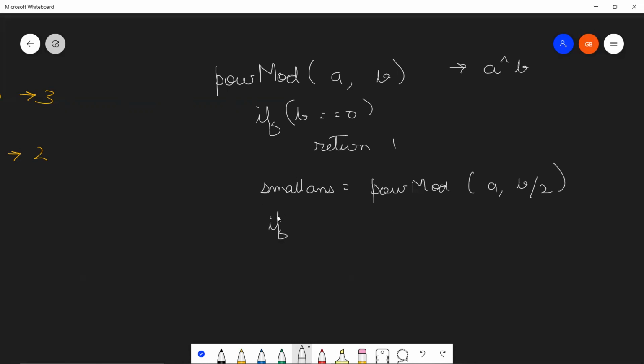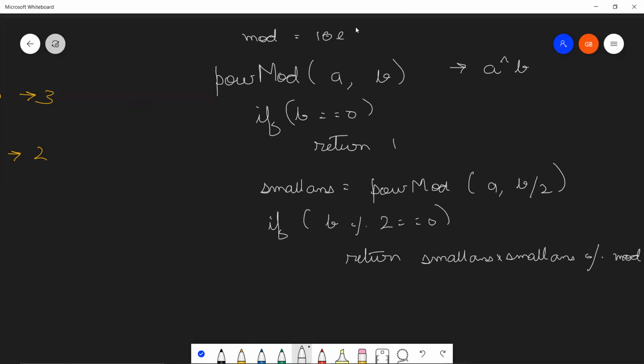So next step would be: if B modulo 2 is equal to 0, you're going to return small answer into small answer. Here's the catch. You need to take a mod over here, and I'm assuming that you will declare mod on your own somewhere, and that will be 1e9 plus 7. Right, this is your mod, and you're going to take mod over here.